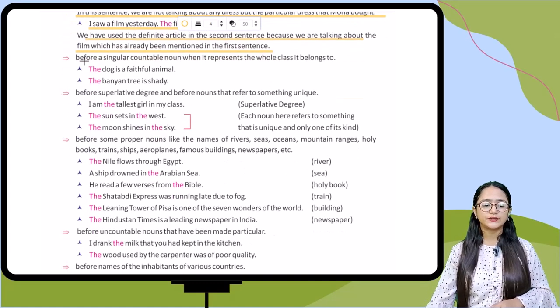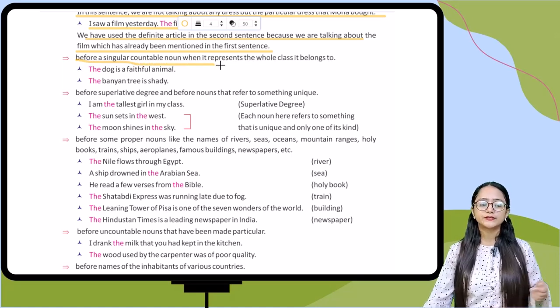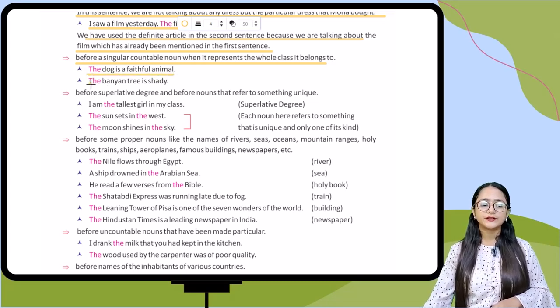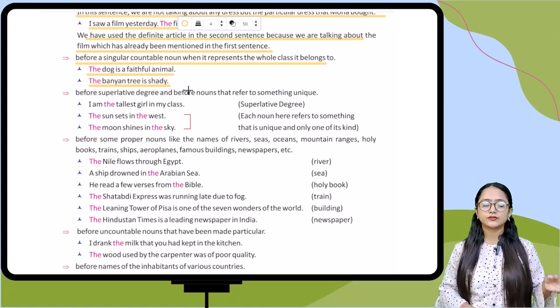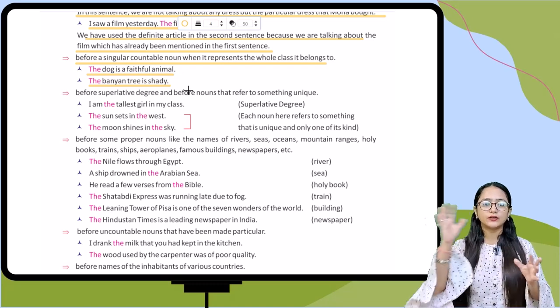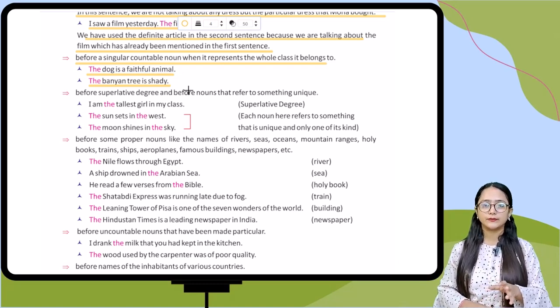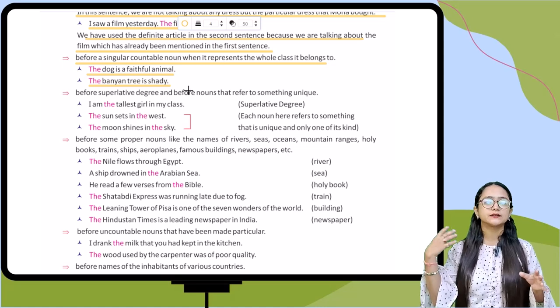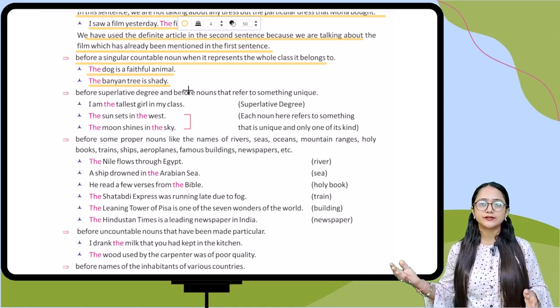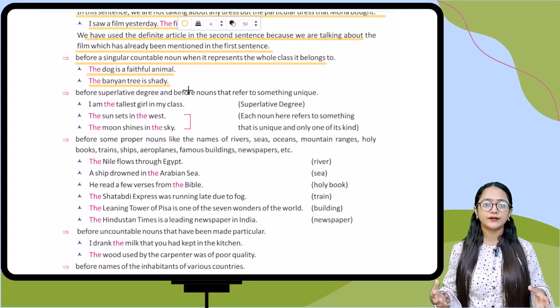Now the next point is before a singular countable noun, when it represents the whole class it belongs to. For example, the dog is a faithful animal. The banyan tree is shady. So basically we use the where a singular countable noun represents the whole class. From the animal class it is telling you about the dog. The banyan tree is shady tells you about the quality of that banyan tree.